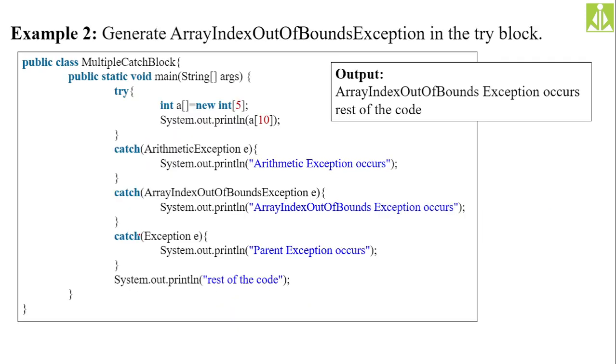Same thing, if you generate the ArrayIndexOutOfBoundsException, then what will happen? The first, the ArithmeticException catch block, will remain quiet. The second, the ArrayIndexOutOfBoundsException catch block, will handle the ArrayIndexOutOfBoundsException object. Then the catch block with the Exception class will also keep mum. It will not do anything, and you will get the rest of the code output as well.